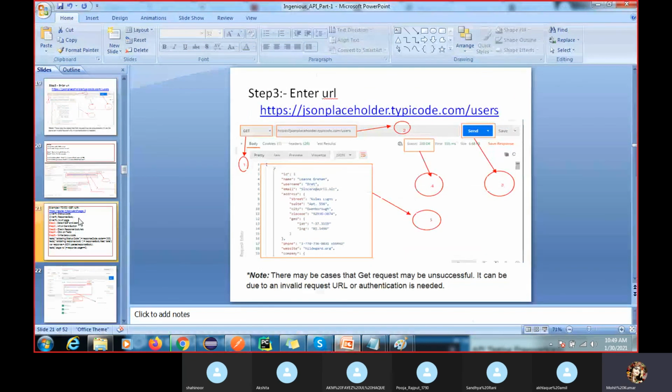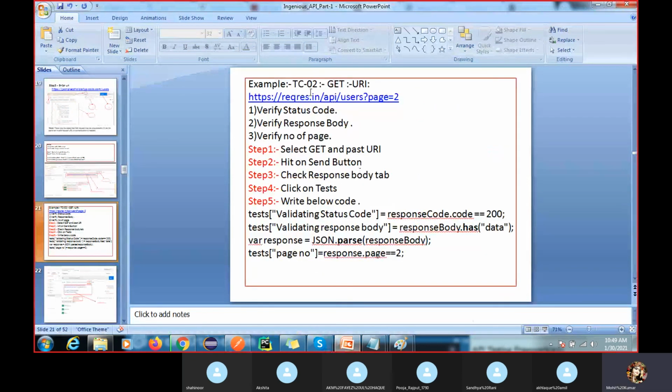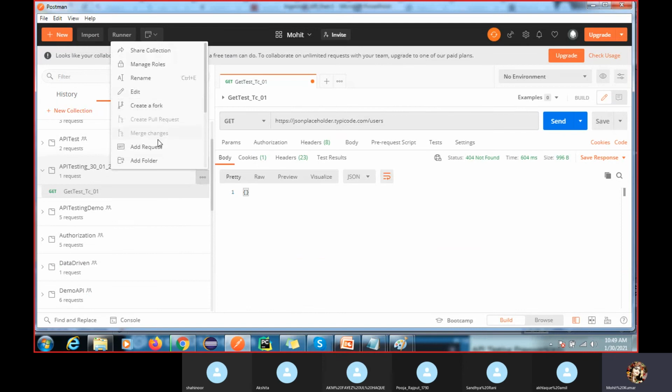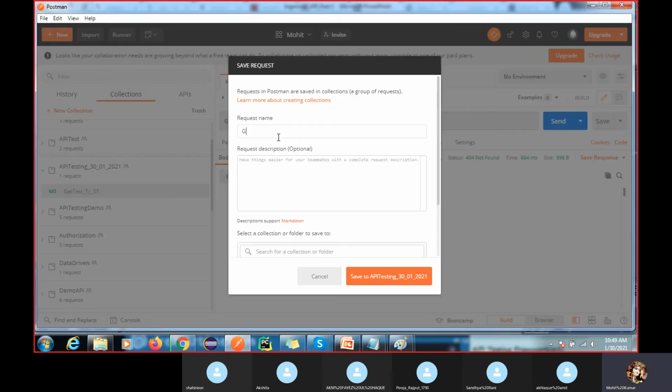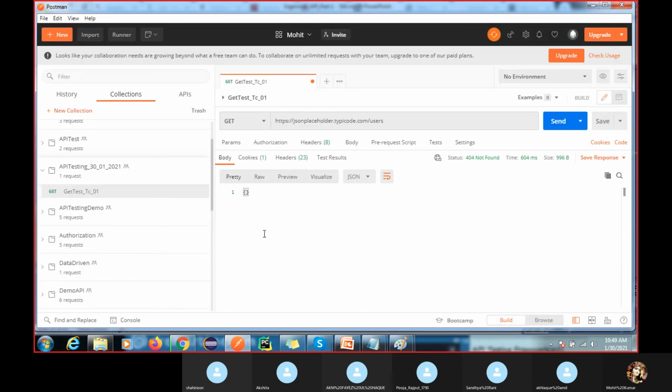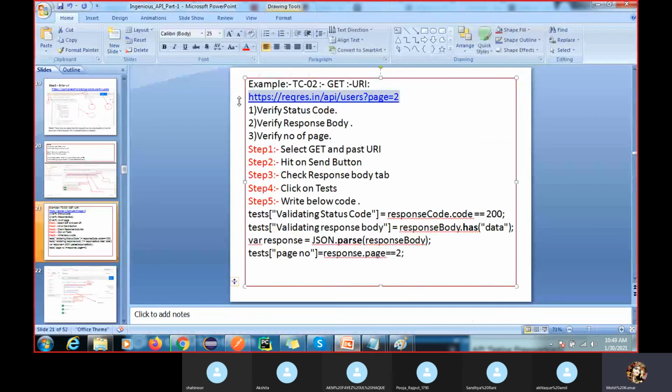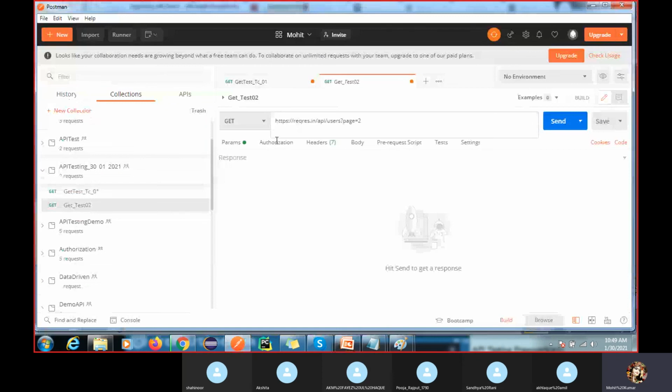So let me show you. This is the test case. We have another test case I'm going to create. Let me create a GET test 02. Now the same thing. Here we already have the request you get from the developer. Now you have to go here and just hit this.